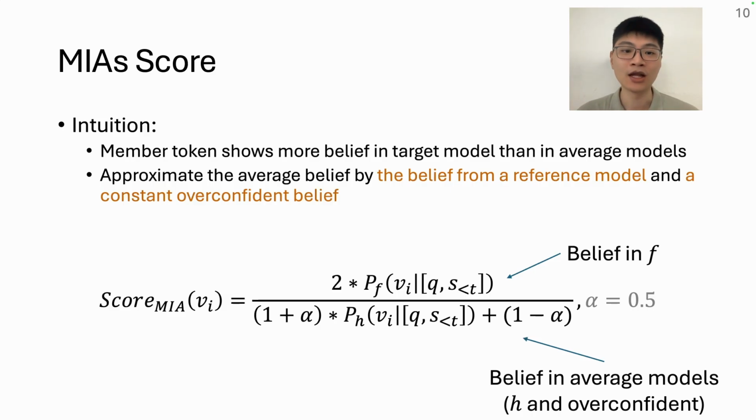Here is the score itself. The member token shows more belief in the target model than in an average model. To approximate the belief in an average model with only one reference model, we interpolate the belief of a reference model with a constant overconfident belief.